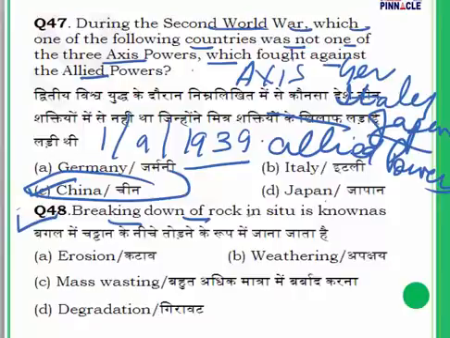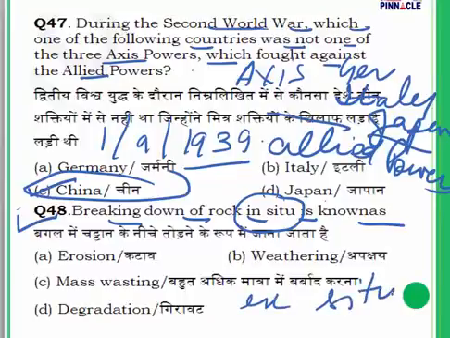Question number 48. Breaking down of rock in situ is known as. In situ means there are two things: one is in situ and one is ex situ. You must have heard of in situ conservation, ex situ conservation. In situ means on that place itself. Ex situ means somewhere else. So breaking down of a rock in situ is known as weathering. Question number 48, answer is weathering.